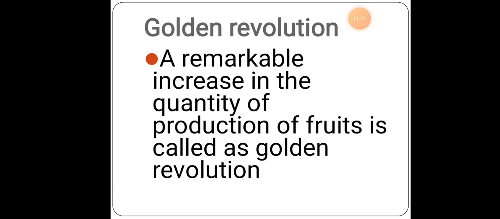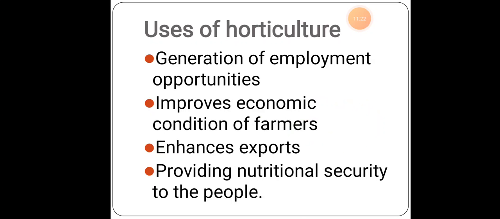So the golden revolution. Golden revolution means a remarkable increase in the quantity of production of fruits. So the uses of horticulture: generation of employment opportunities. Work like paddy and wheat is seasonal employment. Only for that particular season the farmer will be employed, and for the rest of the year he will be unemployed.